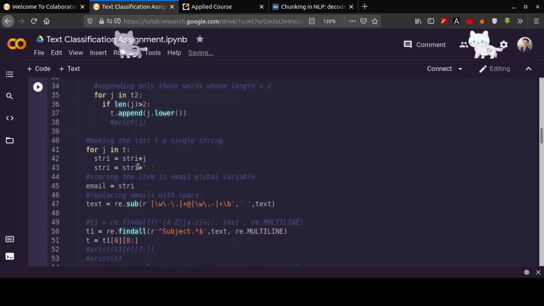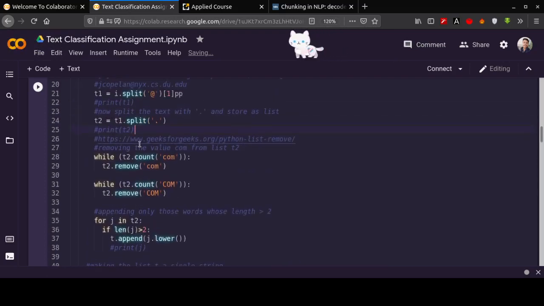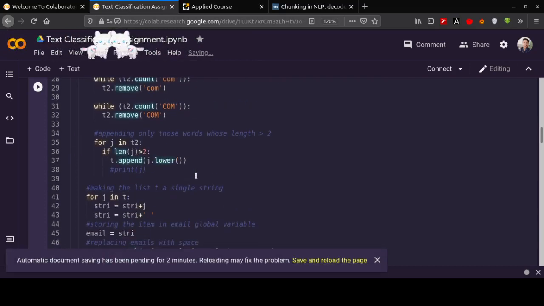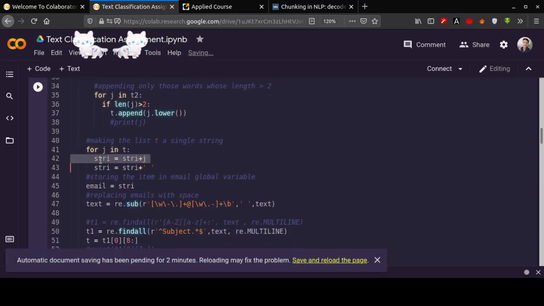So we are doing that here. After that, from the list we are making a string, concatenating in a single string. We have the 2 elements nyx and edu, we will concatenate them as nyx space edu in a single string, and store it in the variable stri.